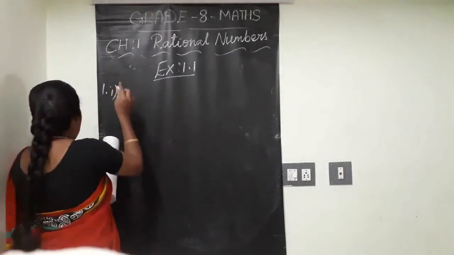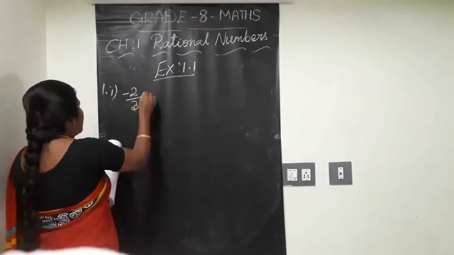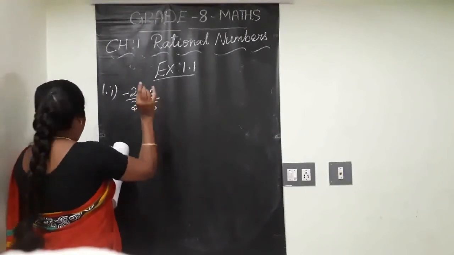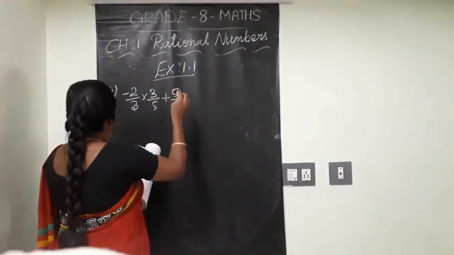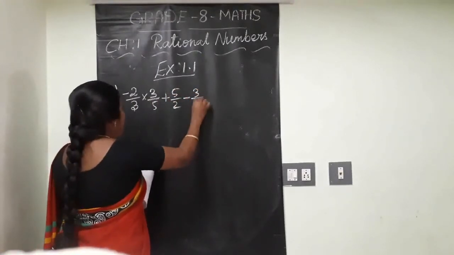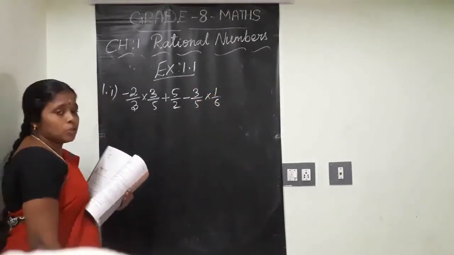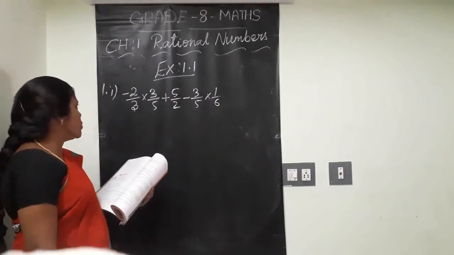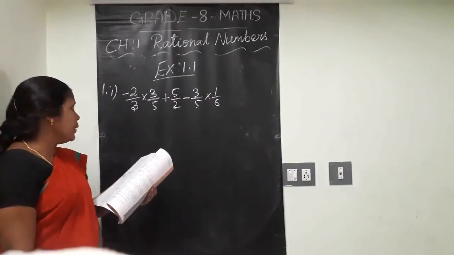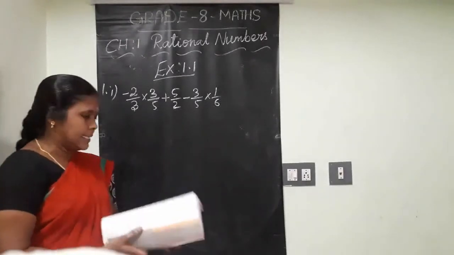In the first question given here: minus 2 by 3 into 3 by 5 plus 5 by 2 minus 3 by 5 into 1 by 6. We have to solve this using some suitable property. Clear?